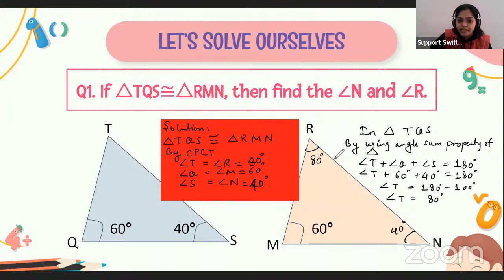Let me just revise this question. Here it is given that triangle TQS is congruent to triangle RMN, which shows that by CPCT, angle T equals angle R, angle Q equals angle M, and angle S equals angle N. These two values are given, 60 degree and 40 degree. So we have to find the value of T by using the angle sum property of a triangle. The value of T comes out to be 80 degree. So the value of angle R will be 80 degree. So this is the answer for the question.